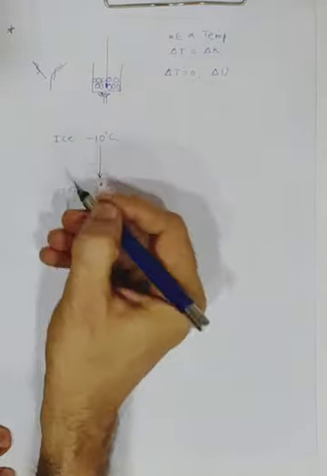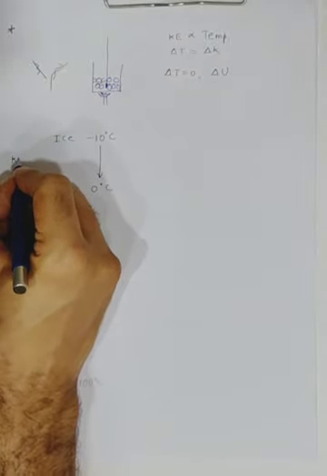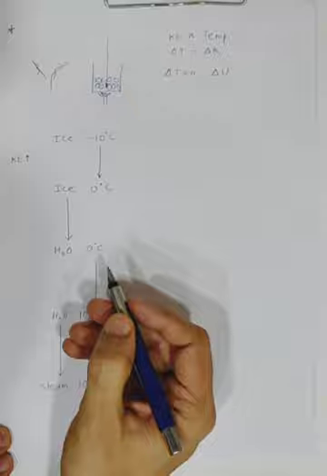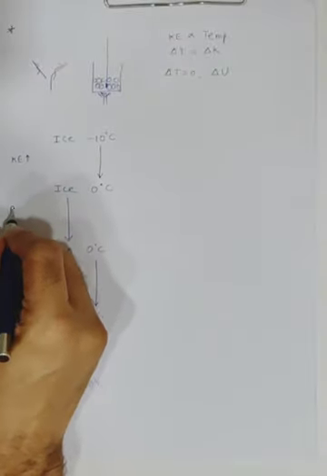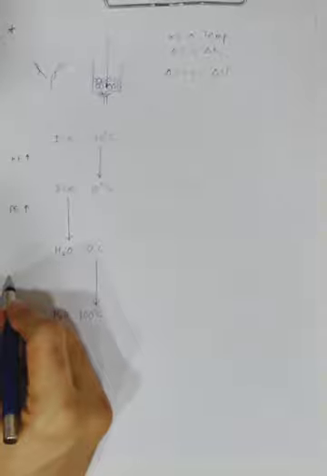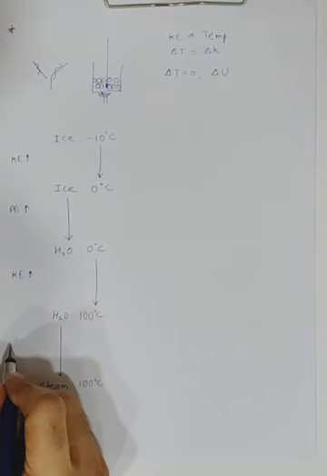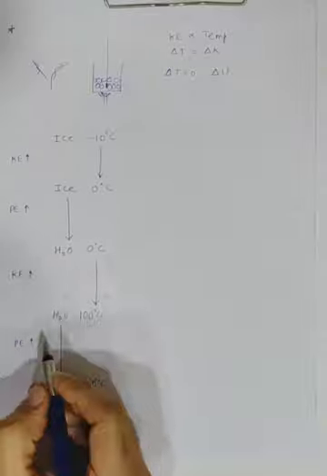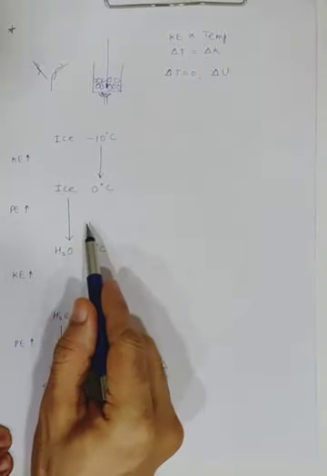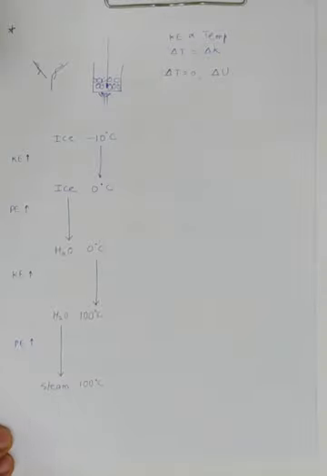See out here which form of energy is changing over here? Kinetic energy. In fact kinetic energy will increase. No change in the potential energy. Here potential energy will increase. Here kinetic energy will again increase, and here again the potential energy will increase. But there is no change in potential, no change in kinetic, no change in potential, no change in the kinetic energy. I hope this concept of potential and kinetic is clear. I'll repeat once again. Whenever there is a change in the temperature, there has to be a change in the kinetic energy. Whenever there is no change in temperature, but you have supplied energy, then there will be a change in the potential energy.